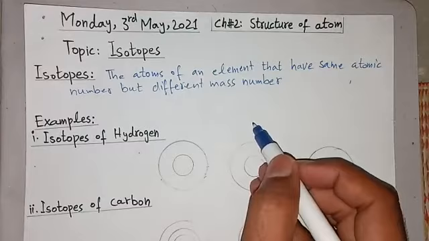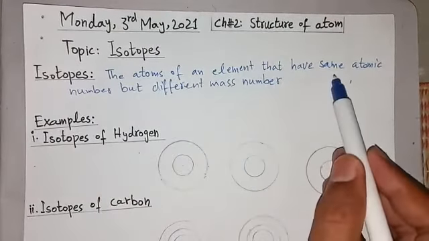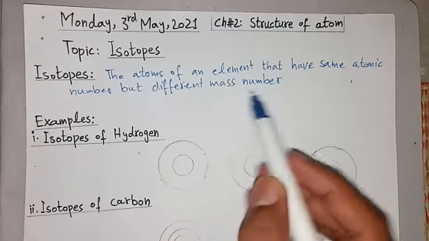That will be called isotope. The atoms of an element that have same atomic number and different mass number are called isotopes.